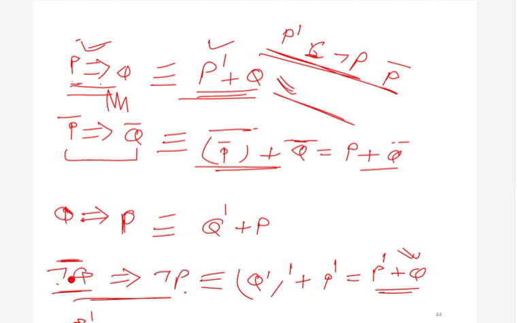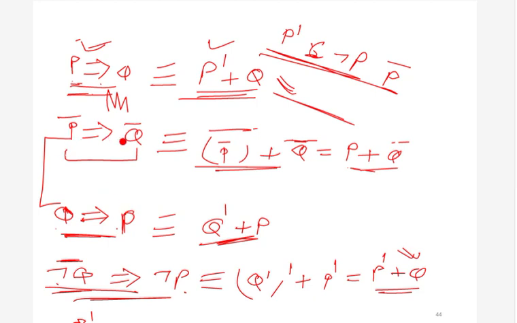How can you say that? Consider this: q implies p. This will be equivalent to this statement. Why? Because we have already told you that you can just interchange them and complement both of them. If you interchange them, you will get p implies q, and if you complement both of them, you will get p bar implies q bar. So that's why these two things are equivalent. Similarly, this thing and this thing are equivalent.